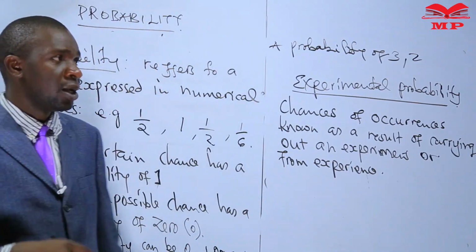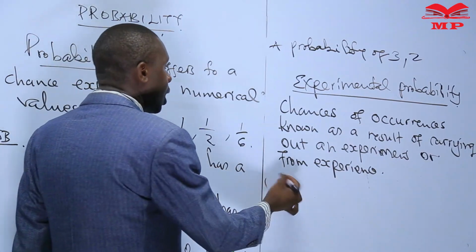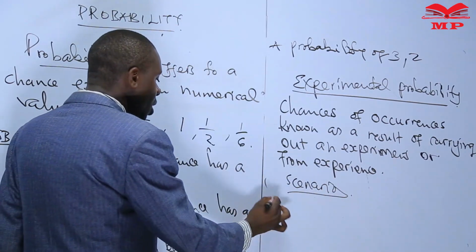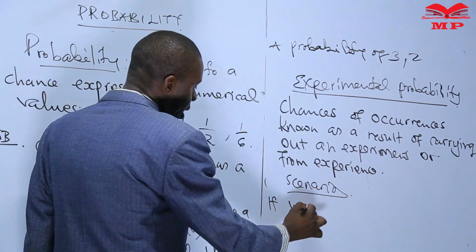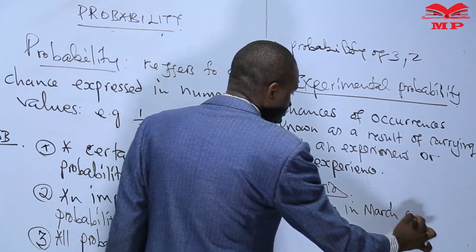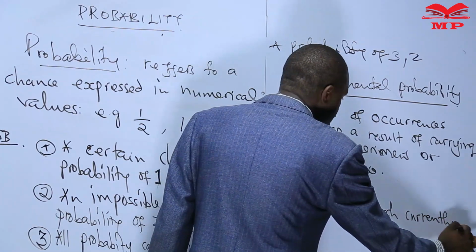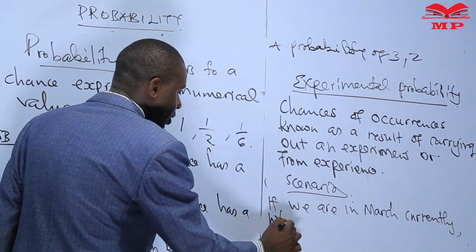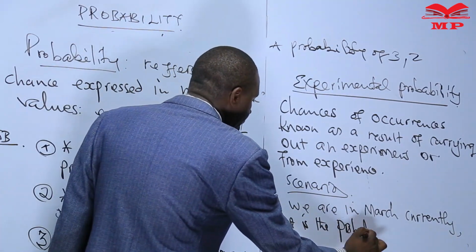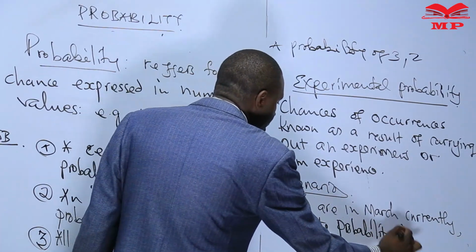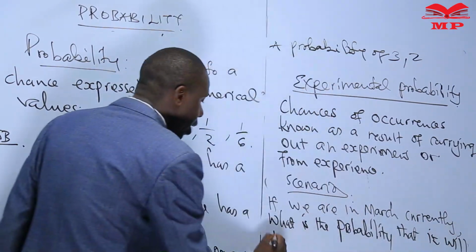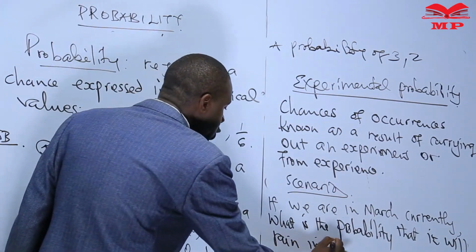For instance, let's look at a scenario. If we are in March currently, what is the probability that it will rain in June?